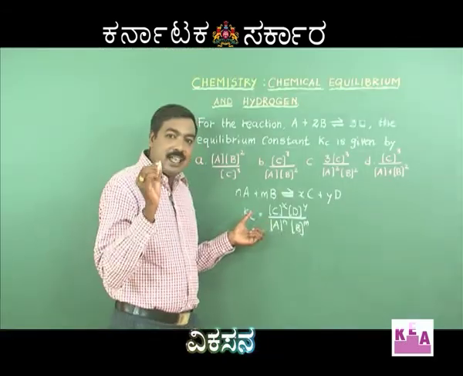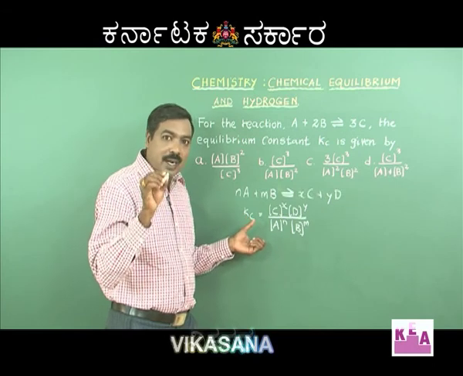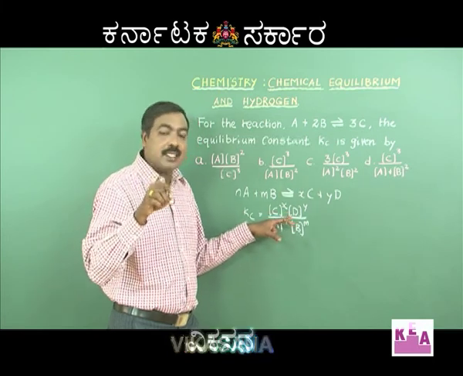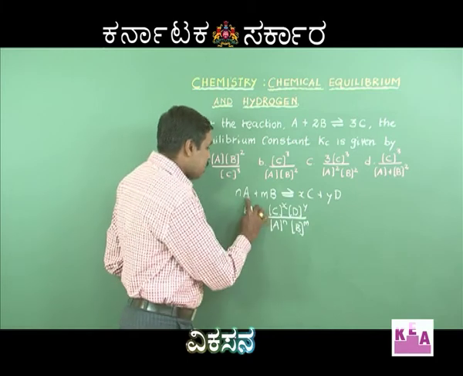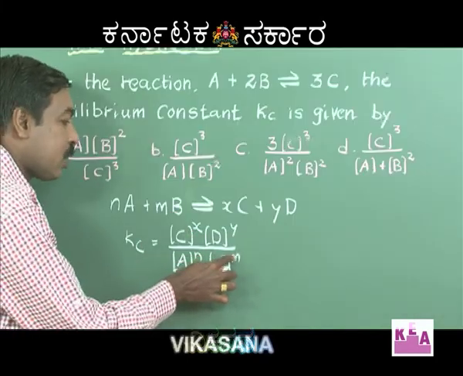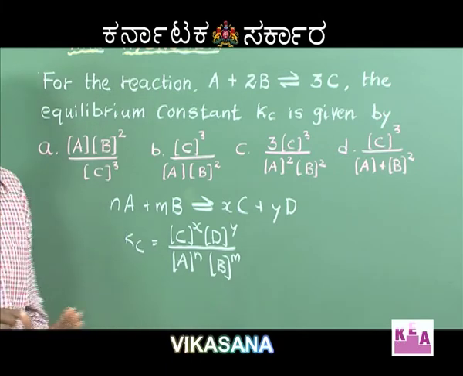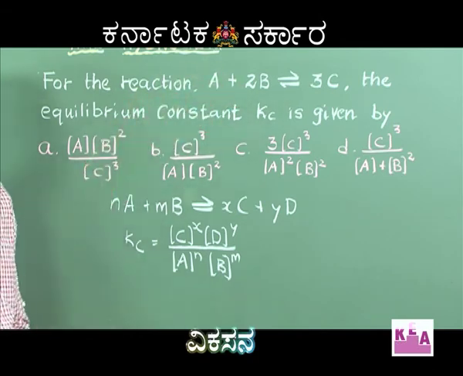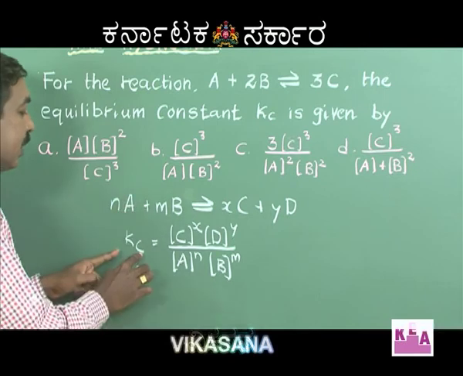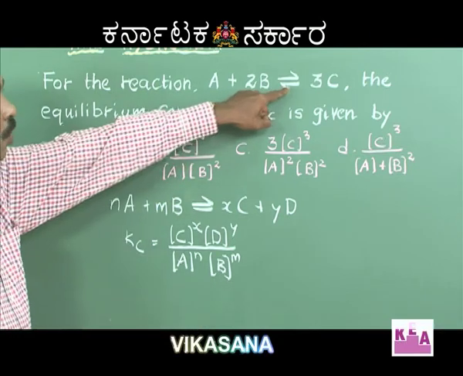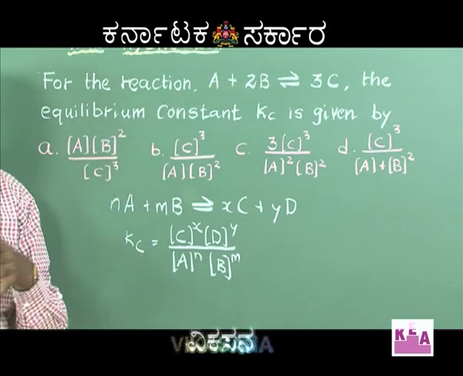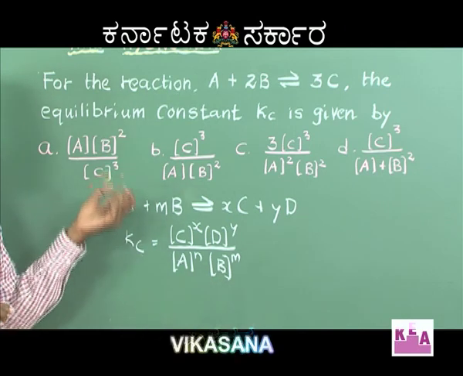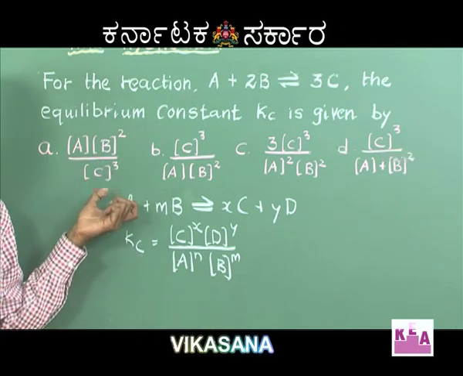Therefore, Kc equilibrium constant is written as product of the molar concentration of the products raised to its appropriate powers by product of the molar concentration of the reactants raised to its appropriate powers. Now, keeping this in mind, let us try to solve the above question. A plus 2B giving rise to 3C. I understand that Kc is written as product of the molar concentration of the products. That is, I have only one product, that is C. I write it as concentration of C raised to the power 3.